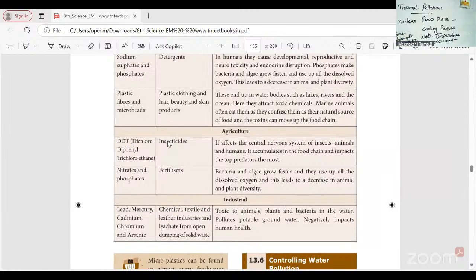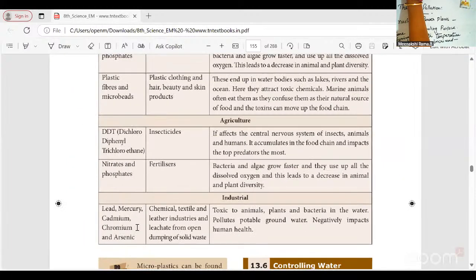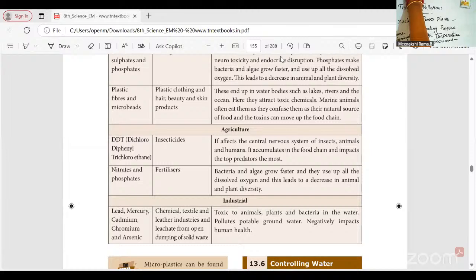That is detergent. What are the effects? In humans, they cause developmental, reproductive and toxic effects and endocrine disruption. Phosphate makes bacteria and algae grow faster and use up all the dissolved oxygen. So this leads to a decrease in animal and plant diversity.